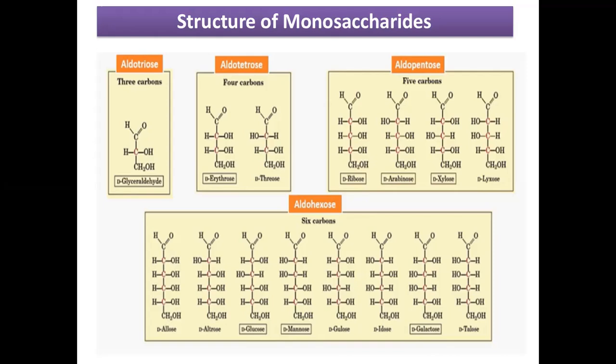Now, similarly, we have aldohexoses. Aldohexoses are the monosaccharides having an aldehydic group in their structure, CHO group, plus 6 carbon atoms. So the most common example of aldohexose is D-glucose. Okay. So you have to remember this structure. Please try to draw it by yourself in your notebook. Then only you can remember the structure. But always note down that they have a CHO group. When we are talking about the aldotrioses, they have the aldehydic CHO group at carbon number 1. Come to the next slide.